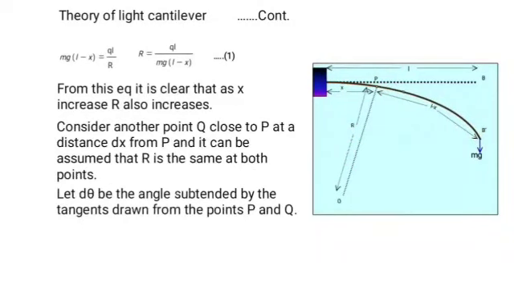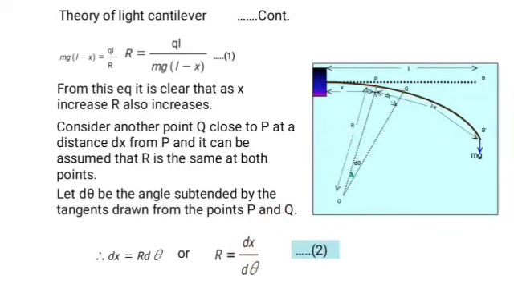Consider another point Q very close to point P at a distance dx from point P, and it can be assumed that R is the same at both points. Let d theta be the angle subtended by the tangents drawn at points P and Q. Therefore, dx is equal to R into d theta, or R is given by dx upon d theta.